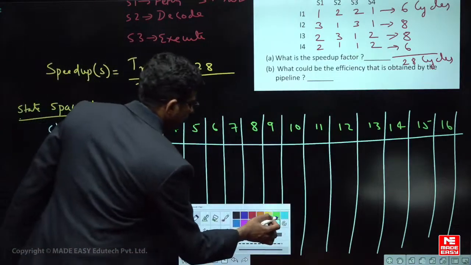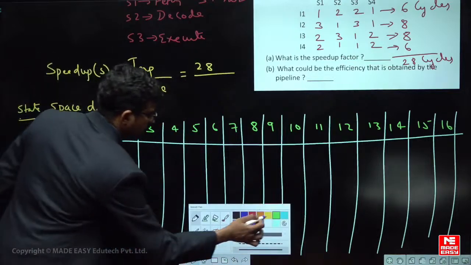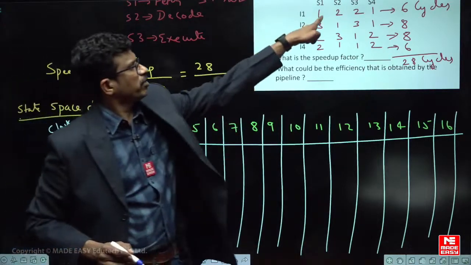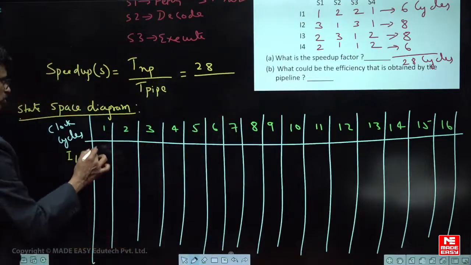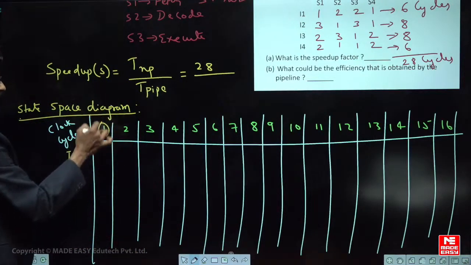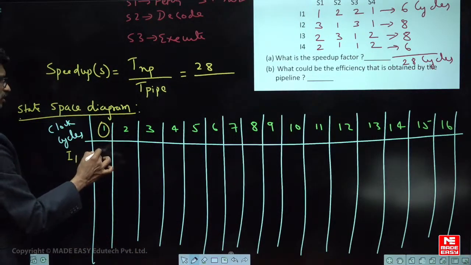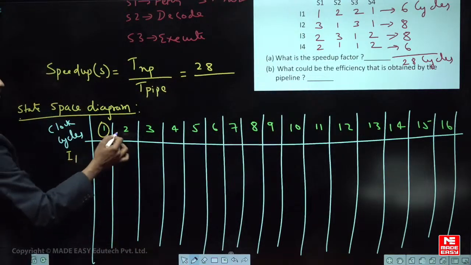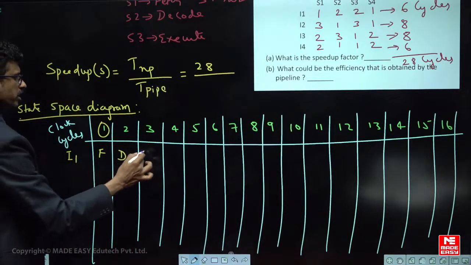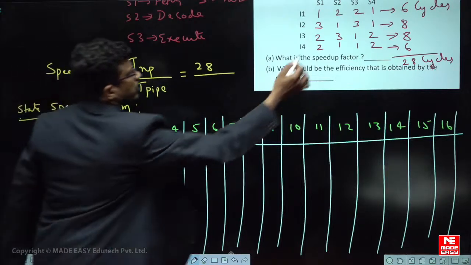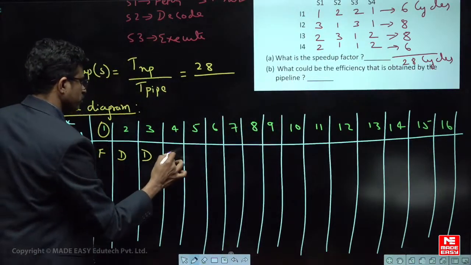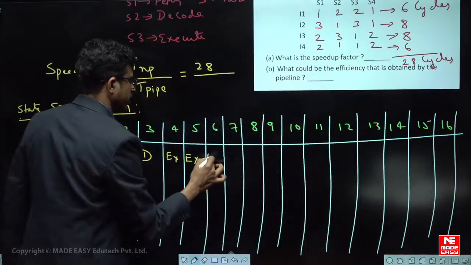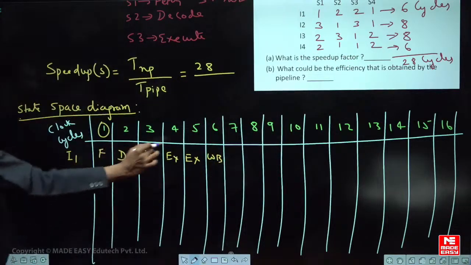So tell me now for each instruction, let us see. First instruction, बताओ, very simple. Stage 1, first stage में कितना clocks है? 1 clock. So it has entered the pipeline in the first clock. Next, how many cycles for the second stage? 2 cycles. So decode stage, 2 cycles. Next one, execution stage, 2 cycles. Last one, write back stage, 1 cycle. So this is the first instruction.